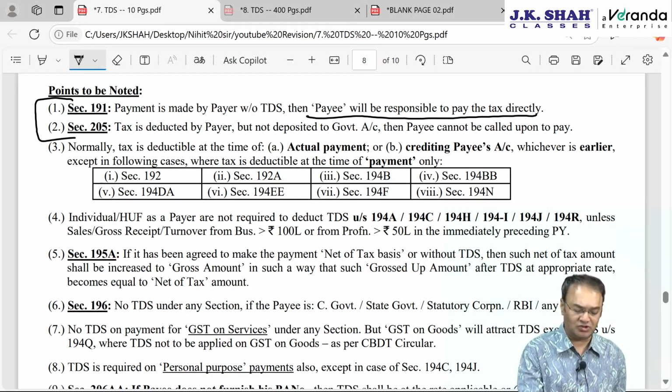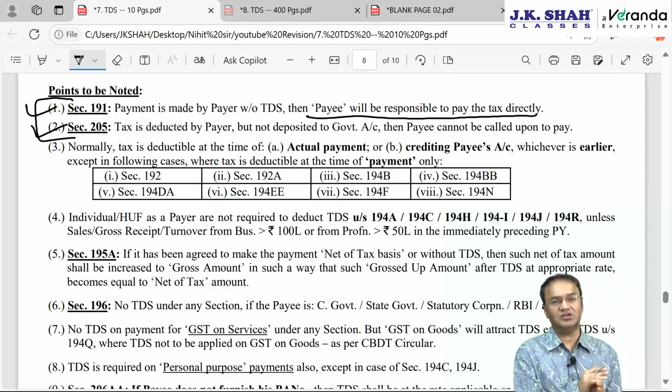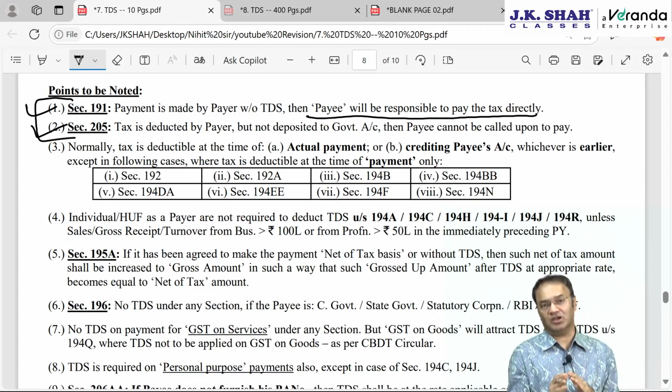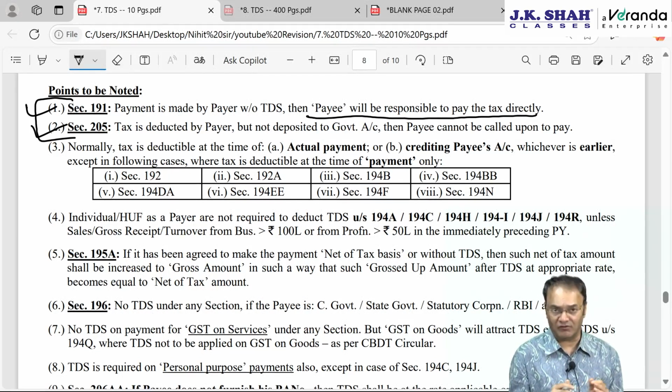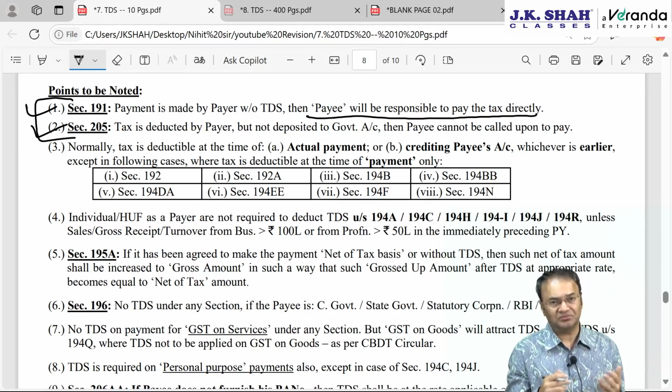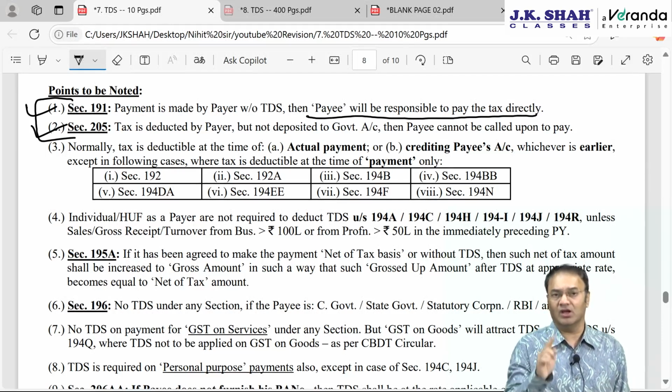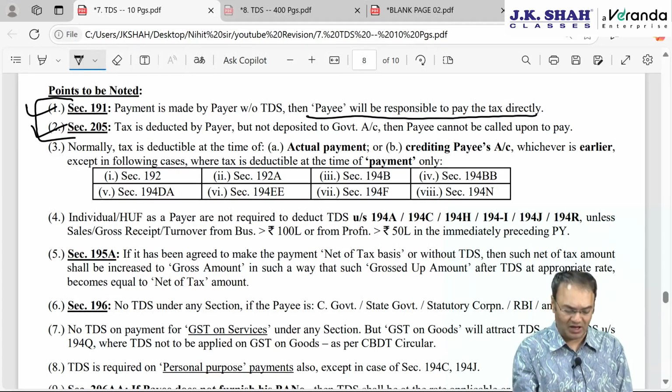However, section 205 says if JK Shah classes, the payer, deducted TDS but did not deposit it with the government, then the government's responsibility is to recover from JK Shah classes, that is the payer, along with interest, penalty, fine, etc. Credit will have to be given to me. That much amount cannot be recovered from me now because I have received only 9 lakh rupees. The government's 1 lakh rupees, to the extent of TDS, is still lying with JK Shah classes.